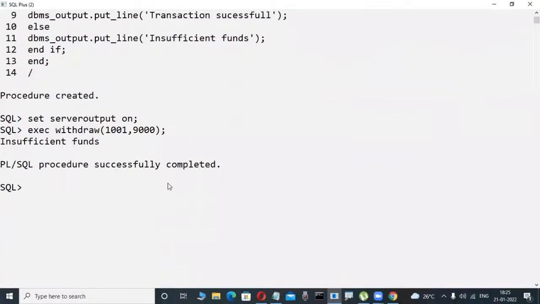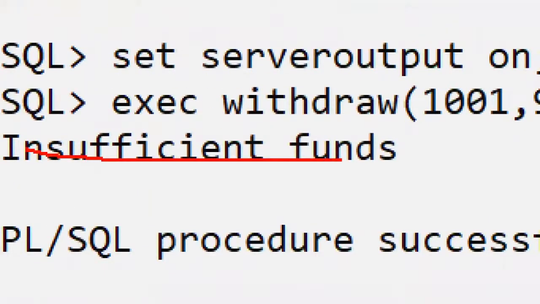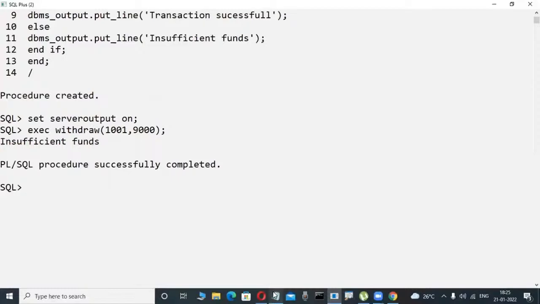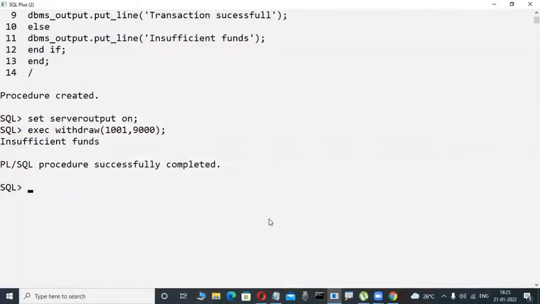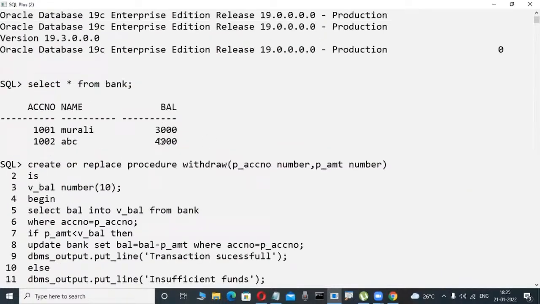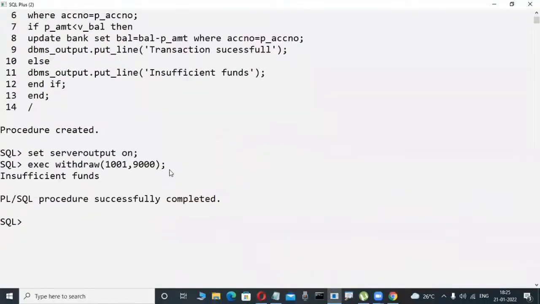Now suppose here, for example, logically observe here, insufficient funds is a message. It will be displayed or not? Yes. Suppose here, now check it out. Another case, OTP validation, all those things, same thing. And now check it out. For example, in this case my balance is 3,000. Now I try to withdraw 2,000 rupees, for example.